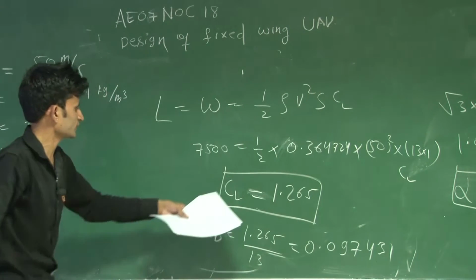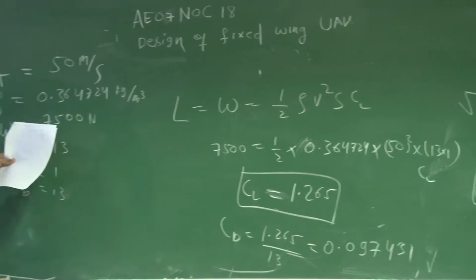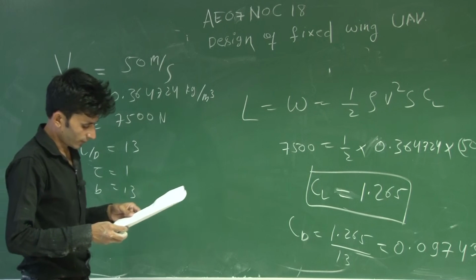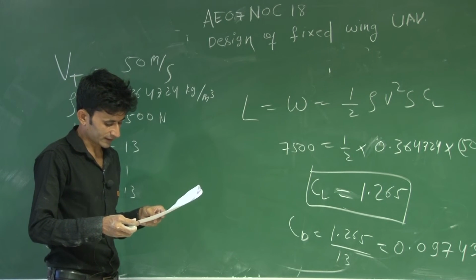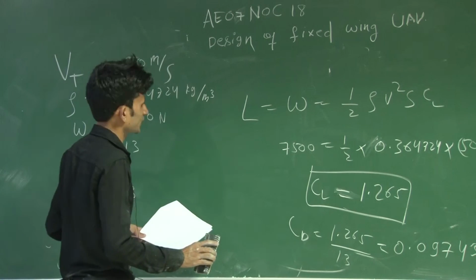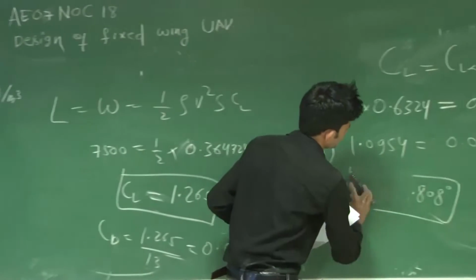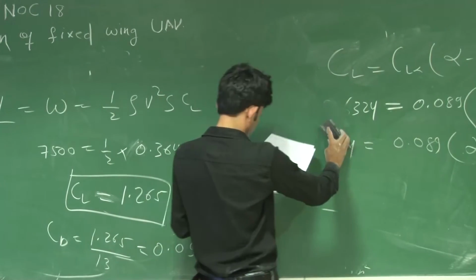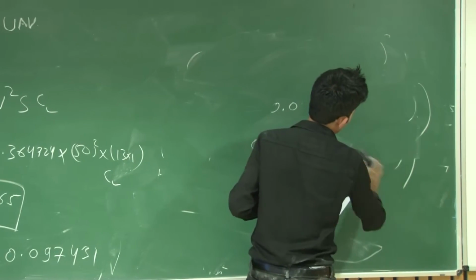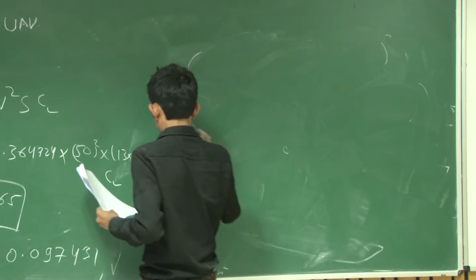This is your value of CL and CD using the given data. So at minimum drag condition, CD will be 2 CD naught and CL will be root of 3 CD naught by K. So you can find the value of CD naught. I will tell you why we are doing these things: to find the span efficiency factor.